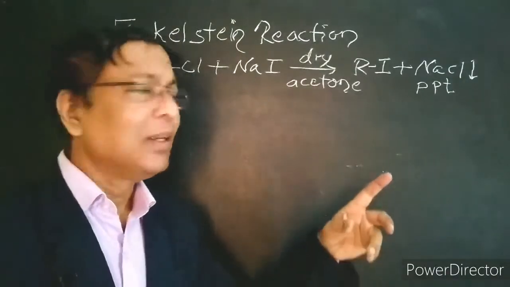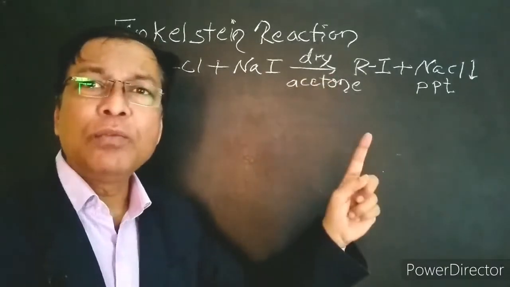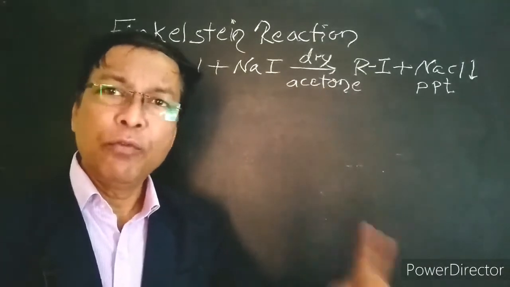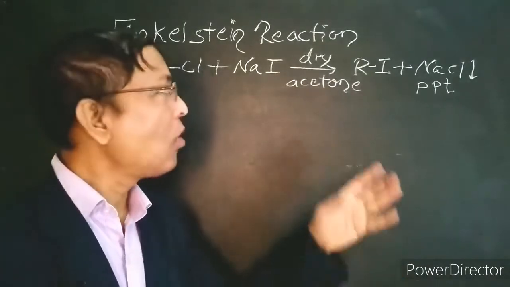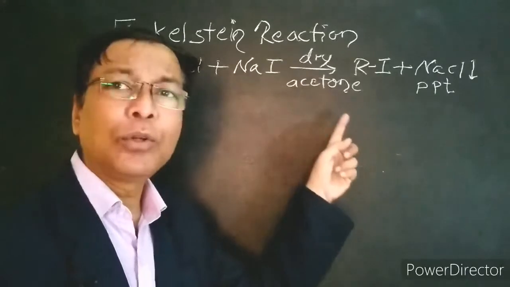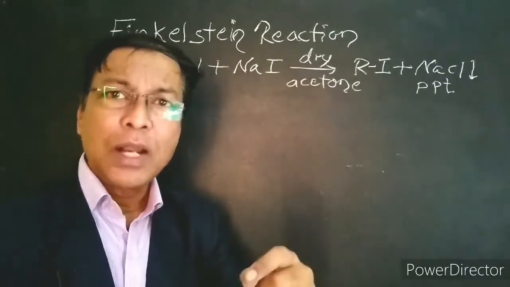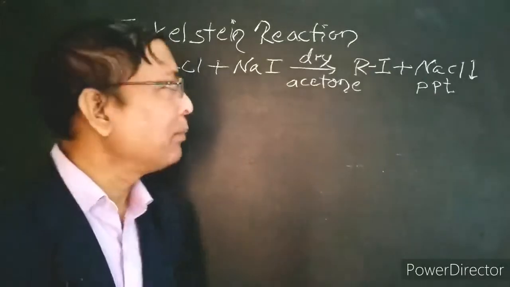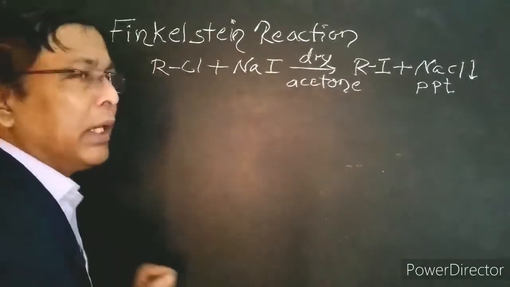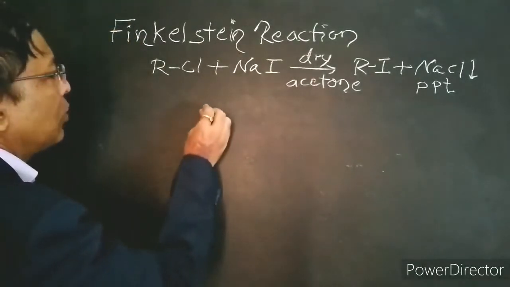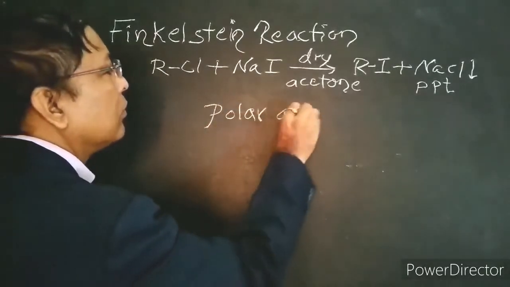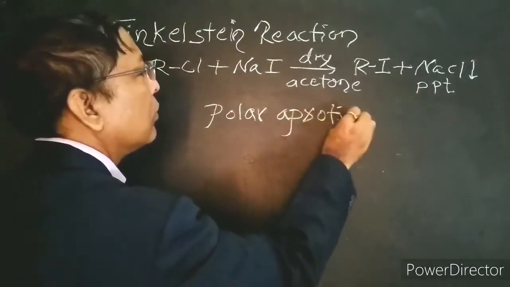In Finkelstein reaction, if we do not use dry acetone, the reaction will not take place. We do not get the product. Therefore, it becomes very important what is the exact role of dry acetone in the Finkelstein reaction. What is the nature of dry acetone and what is the role of dry acetone? Now we will see step by step. Dry acetone is a polar aprotic solvent.